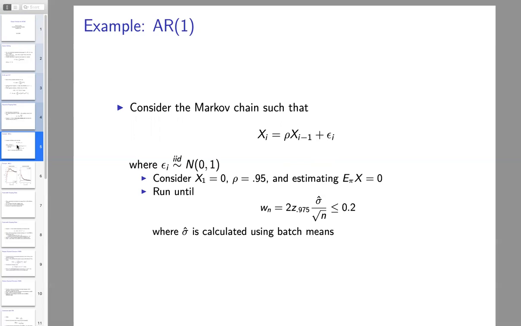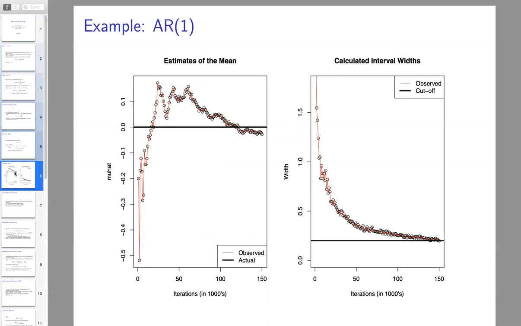For now, I'll just say that that estimator of the asymptotic variance is calculated using batch means. I'm going to check this after 1,000 draws in the chain, and then I'm going to continue to add 1,000 draws until this criterion is met for the first time. And this plot summarizes that simulation study.